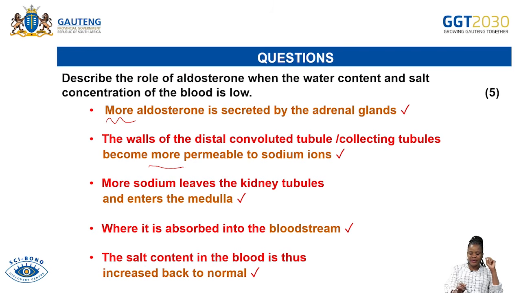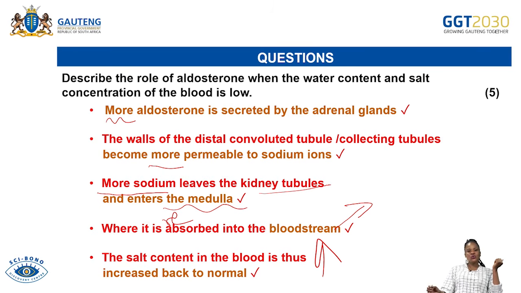And what does that mean? It means that more sodium will leave the kidney tubule and enter the medulla. So it's the same answer from the previous question, where it is reabsorbed into the bloodstream, and then the salt level in the blood will increase back to normal.